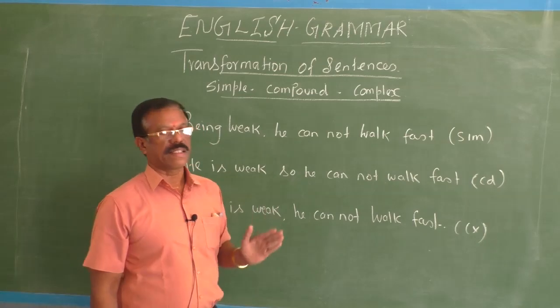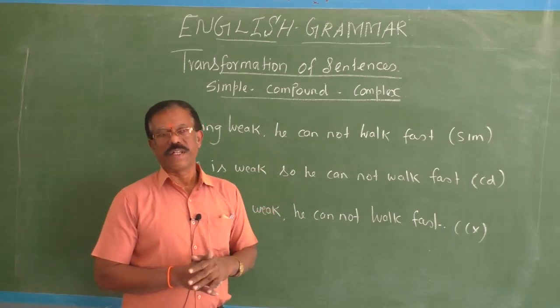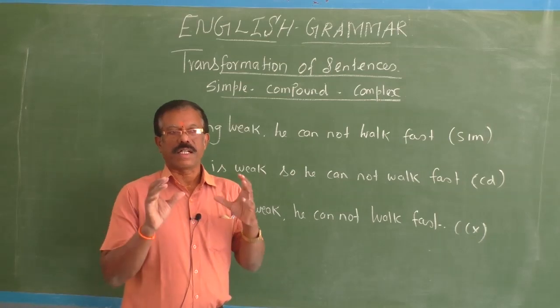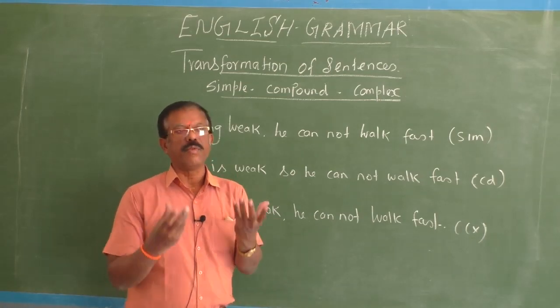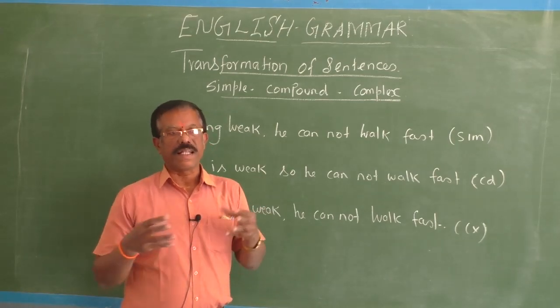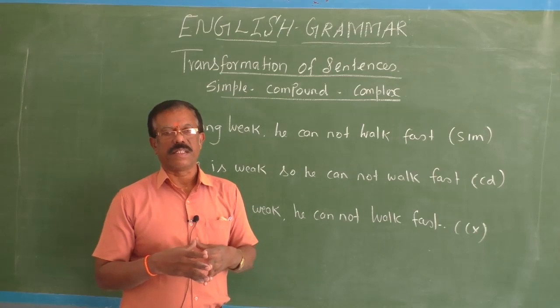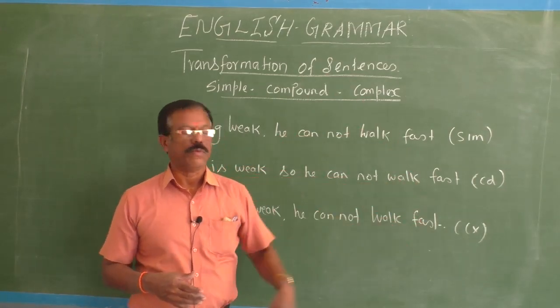These two main clauses are connected by the coordinating conjunction. So, therefore, it is a compound sentence. In a compound sentence, you have at least a minimum of two main clauses, or they are called independent clauses. They are connected by coordinating conjunction. Sometimes you may have more than two main clauses also.